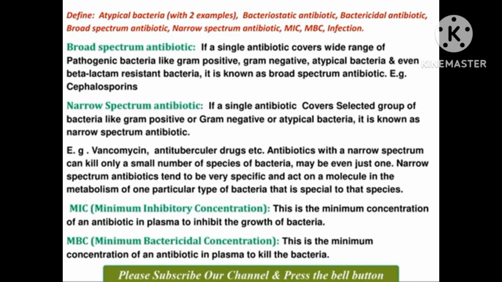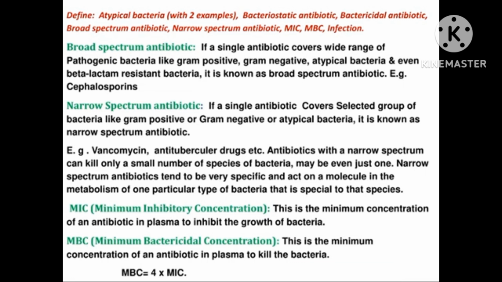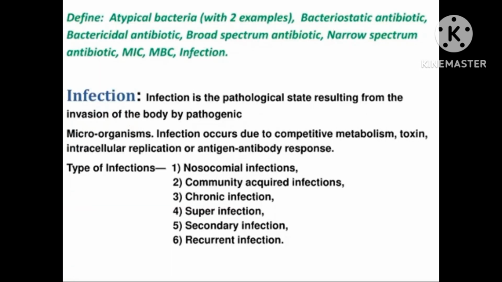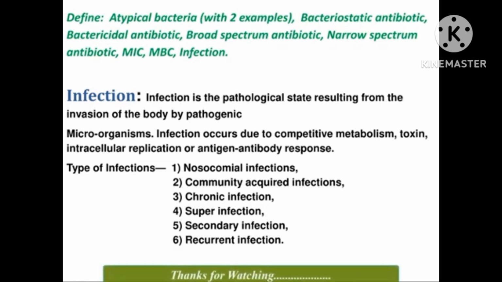MIC, minimum inhibitory concentration. This is the minimum concentration of an antibiotic in plasma to inhibit the growth of bacteria. MBC, minimum bactericidal concentration. This is the minimum concentration of an antibiotic in plasma to kill the bacteria. MBC equals 4x MIC.